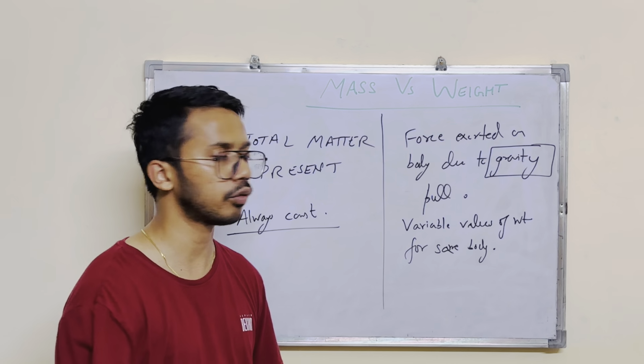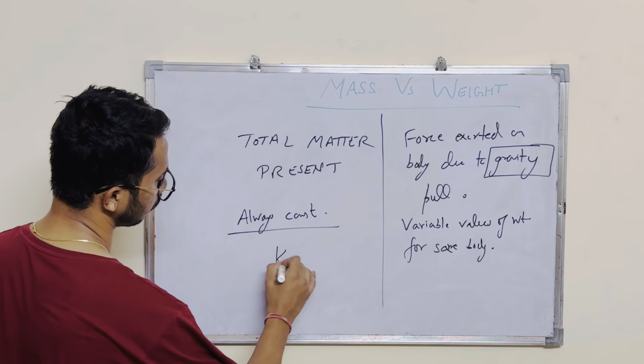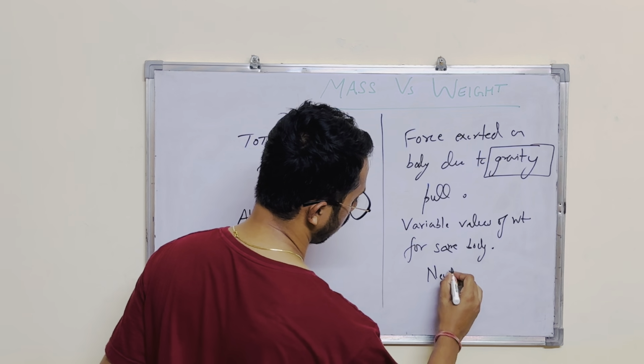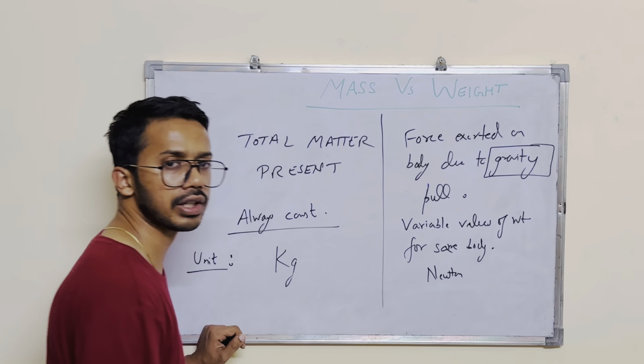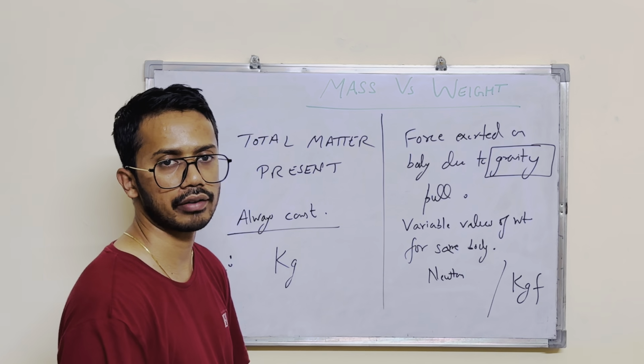If we talk about how we measure them, mass is measured in kilograms, whereas weight is measured in Newton. Newton is your SI unit, but sometimes you also measure in kilogram force. Kilogram force is again a unit of weight only, right? So mass is measured in kilograms, whereas weight is measured in kilogram force.